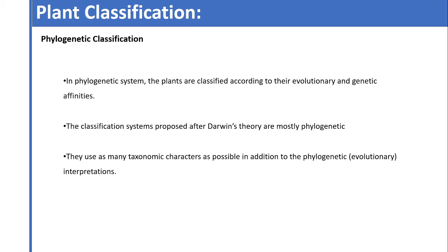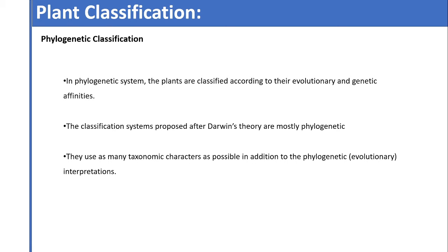They use as many taxonomic characters as possible in addition to the phylogenetic interpretations. In these classification systems, taxonomists use information from all the available disciplines.